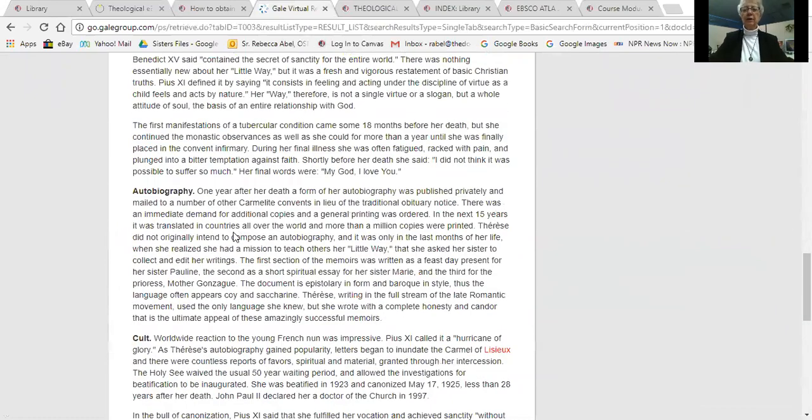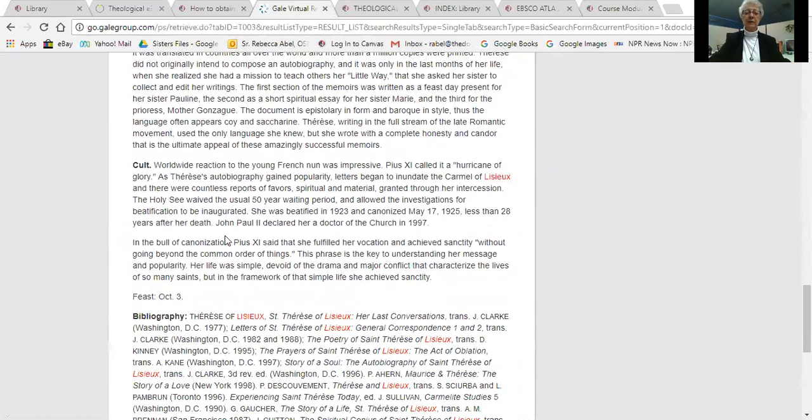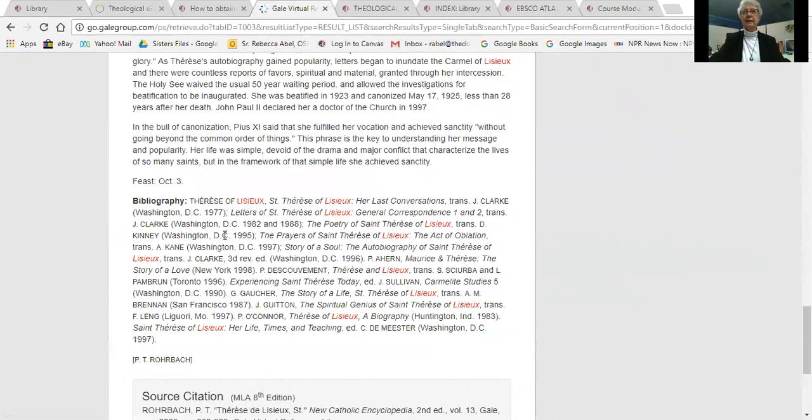Remember, though, that the article may not be cited because encyclopedias are not academic sources. So you may not use this as an academic source, but it is an excellent background for you. Also, it will give you a bibliography, and you can use this bibliography to find various books like The Story of a Soul.